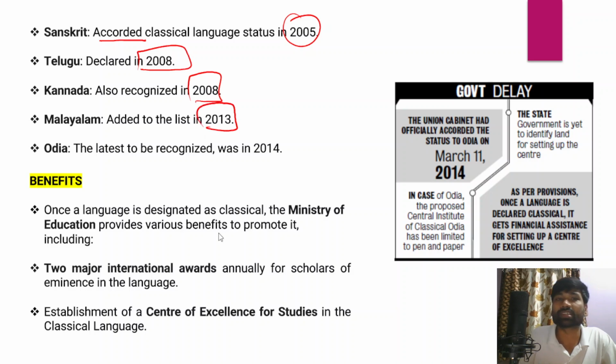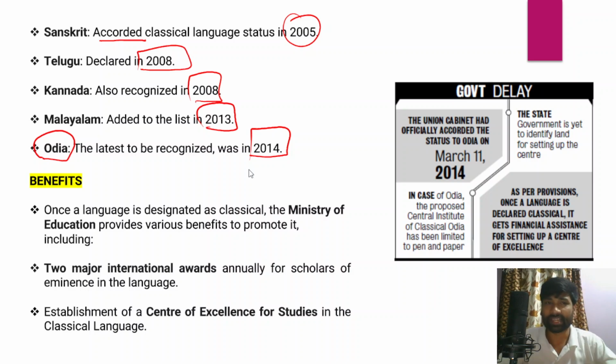Malayalam was given it in 2013, and Odia was the latest to be recognized. There are also demands from several other states, such as the Maharashtra state government, and West Bengal and Assam state governments, all requesting that their languages be accorded classical language status.